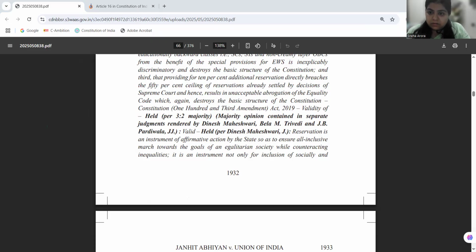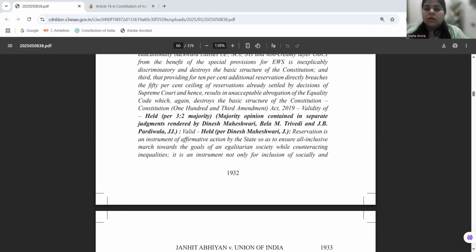Justice Pardiwala is also seconding such opinion and saying that reservations should not be, of course, permanent in nature. They should be transient. They should be modified according to the time, and that's what the essence of the judgment goes like. One thing we need to note is that reservation is not an end but a means to an end, and it should not be allowed to become a vested interest. That is one takeaway from the judgment.